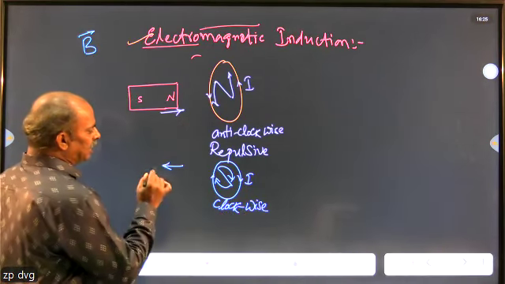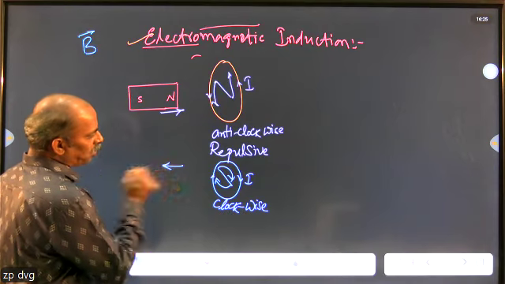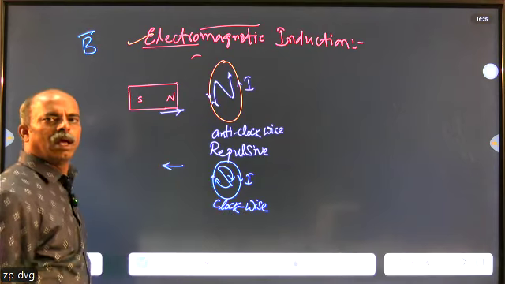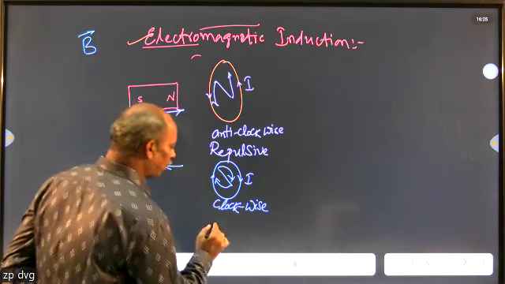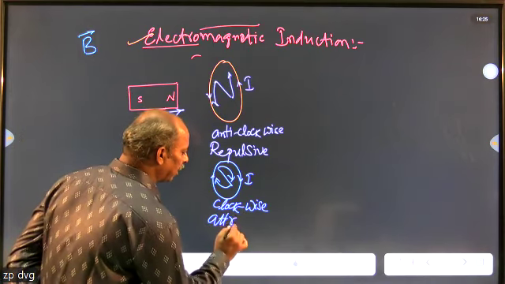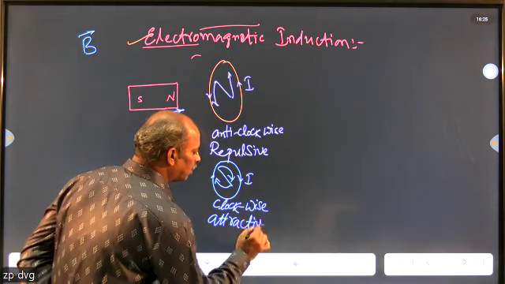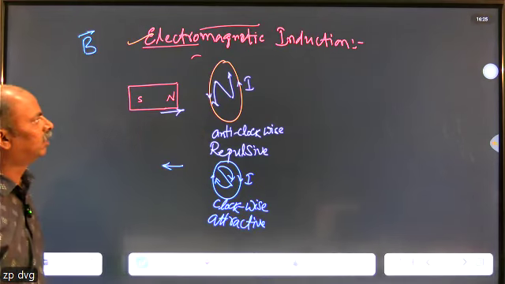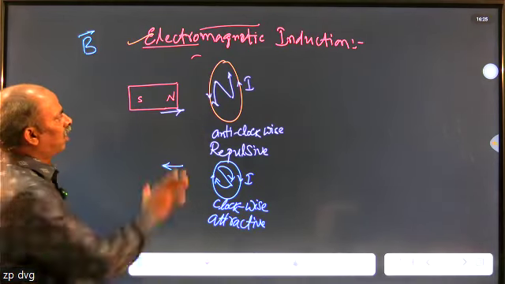Now, as this one is the north pole, the north pole is moving away, but the south pole is going to be opposite. Then the nature of the force is going to be attractive in nature. So like this for the other face also.